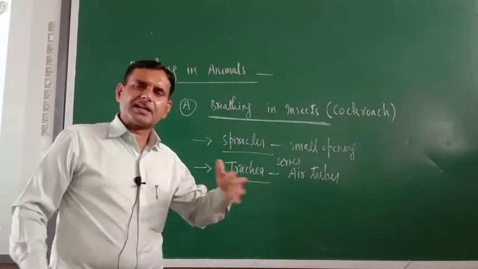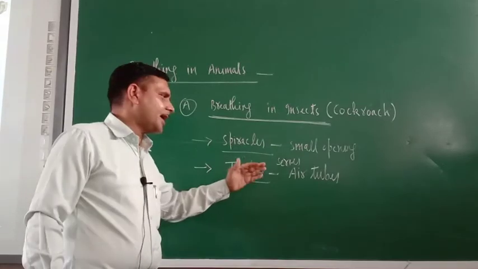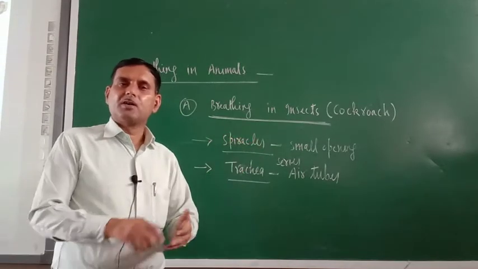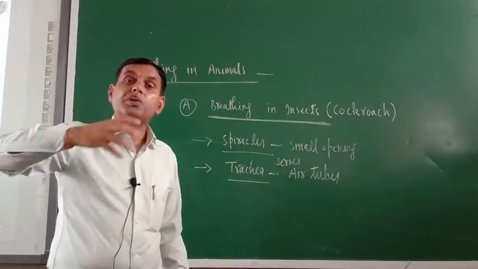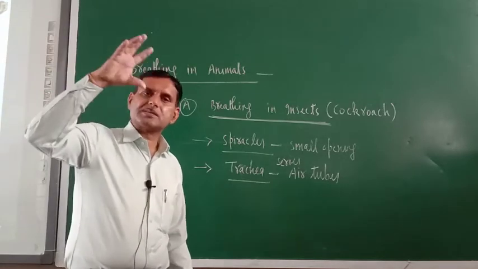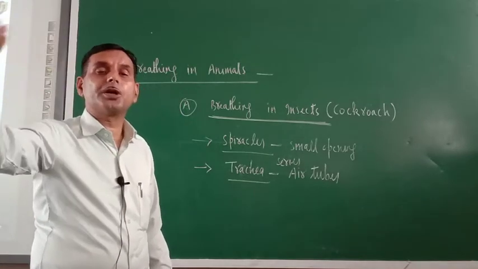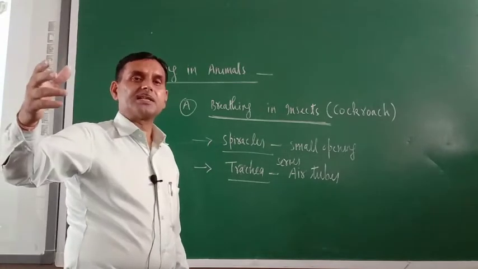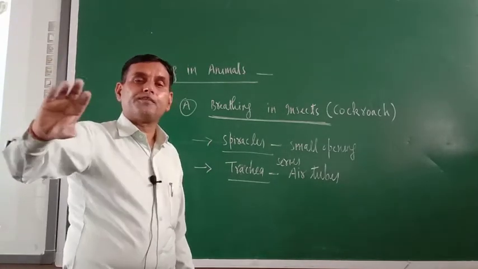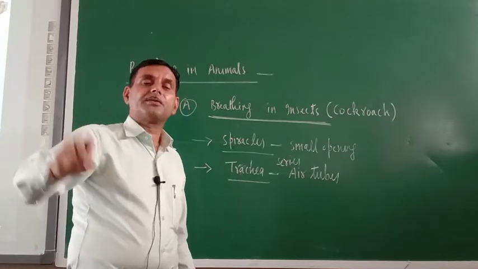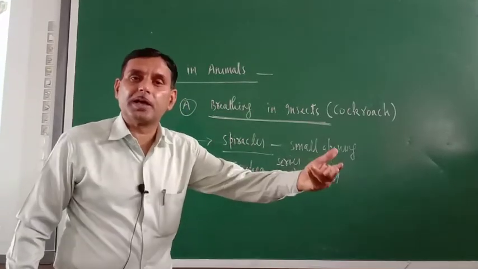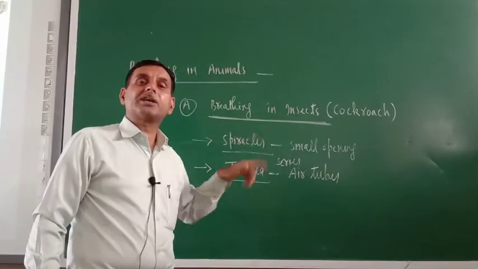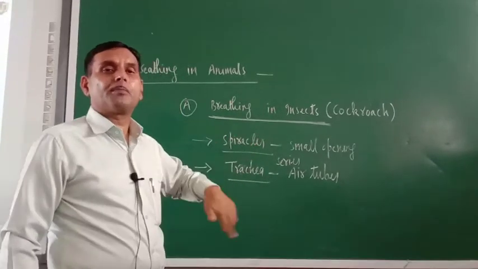So when air rushes inside the air tubes, diffusion takes place. Air, especially oxygen, diffuses into those blood vessels, and those blood vessels carry blood. By the process of diffusion, oxygen goes to their blood and circulates in their entire body.